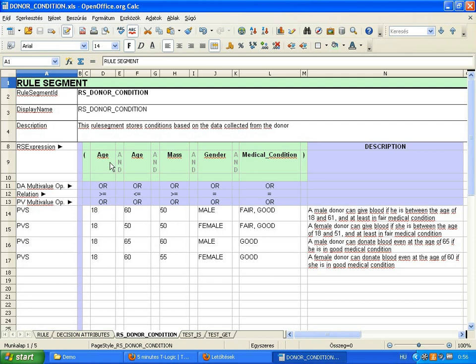Our sample rule was inspired by the Hungarian blood donation rules. According to the evaluation expression, the rule prescribes a minimum age, a maximum age, a minimum body weight and health condition. Each of the individual PVS specifies a set of values that have to be met in order to fulfill the rule. This type of rule composition is the most simple. Still, in case of many problems, it is a transparent and convenient solution. In coming issues of our series we'll demonstrate more complex compositions.